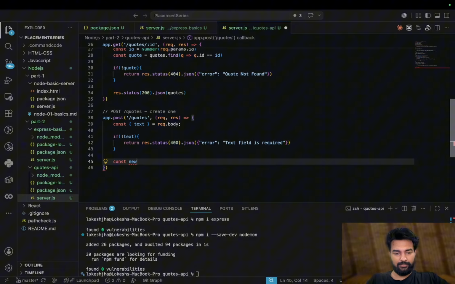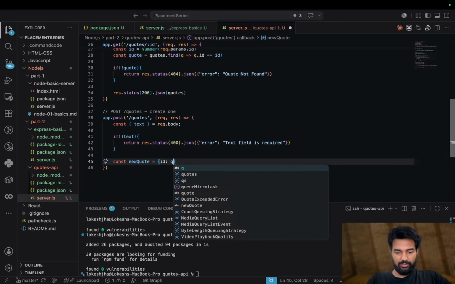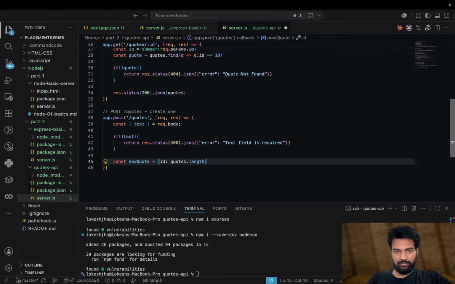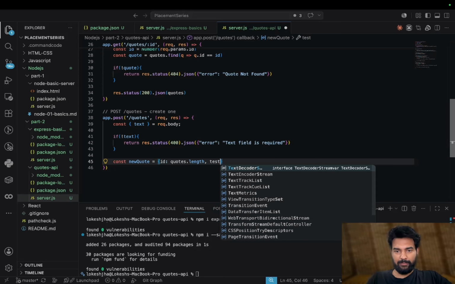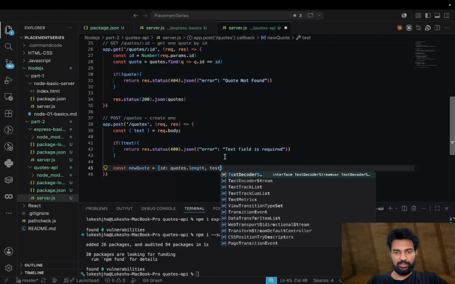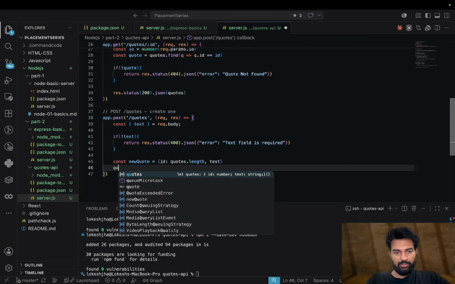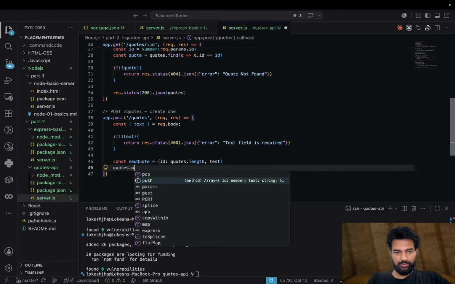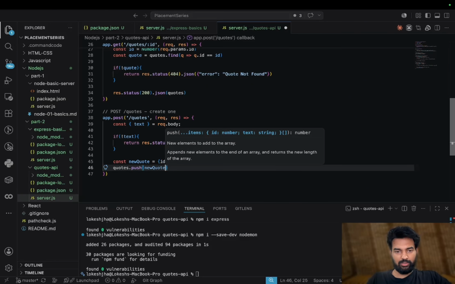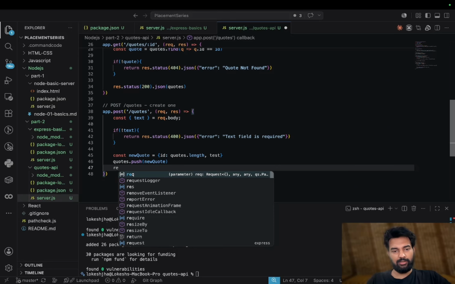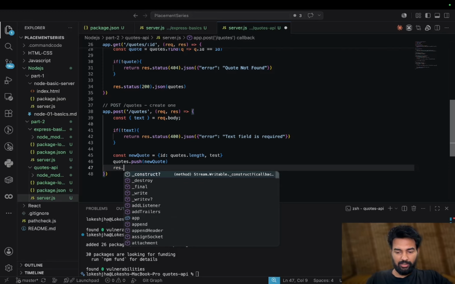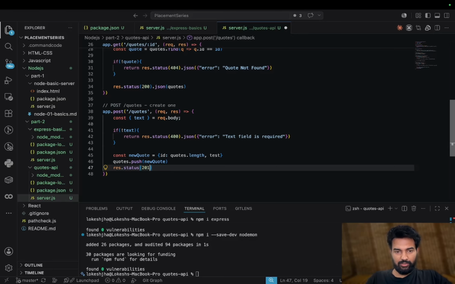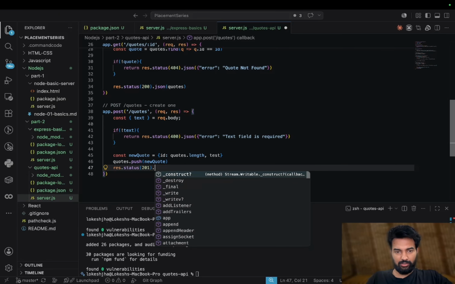Then we will do constant new quote equals id, quotes.length, comma, text. We have only these two things. Yes, text. Then we will put quotes.push new quote. We have added that. So I will tell the user that okay, your work is accepted. Now response.status 201 .json.